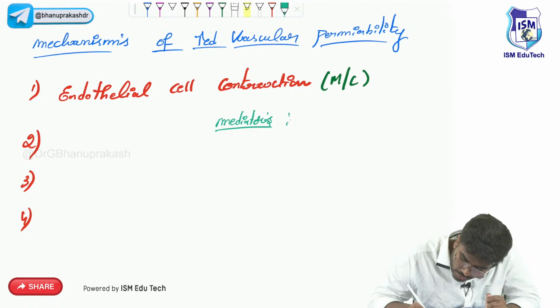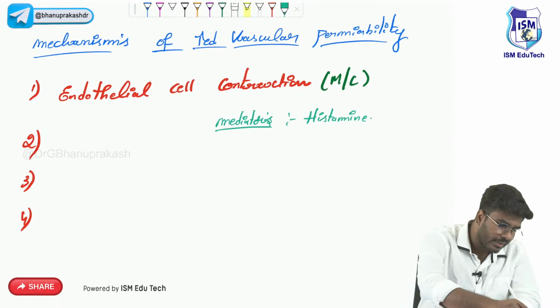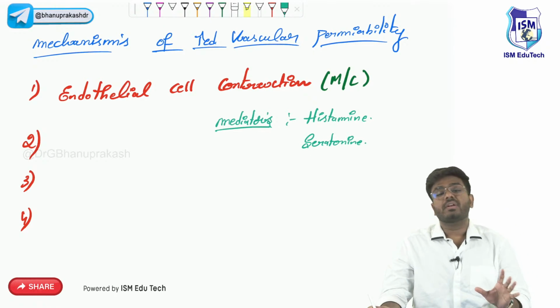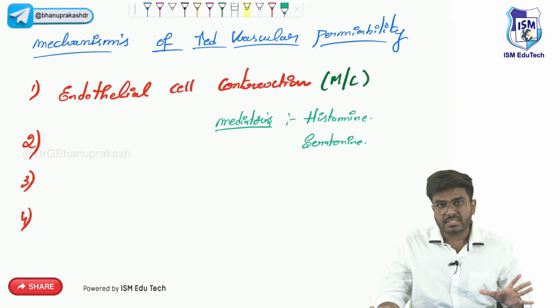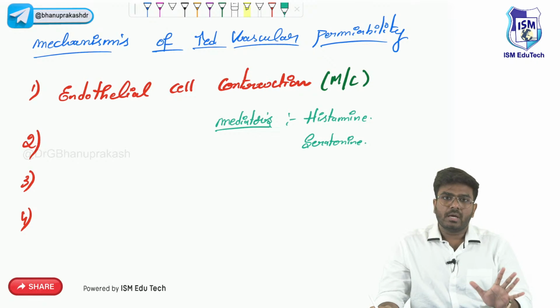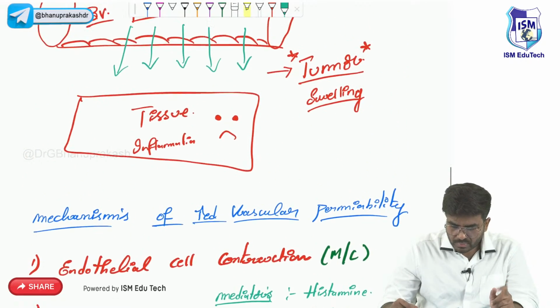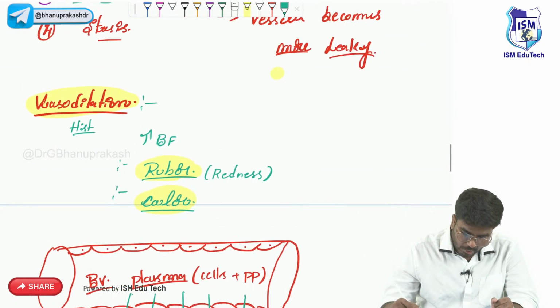The mediator which I want you to know is histamine again. The first mediator is histamine and serotonin. Now if someone asks you what is the major mechanism of increased vascular permeability, please answer histamine or serotonin.